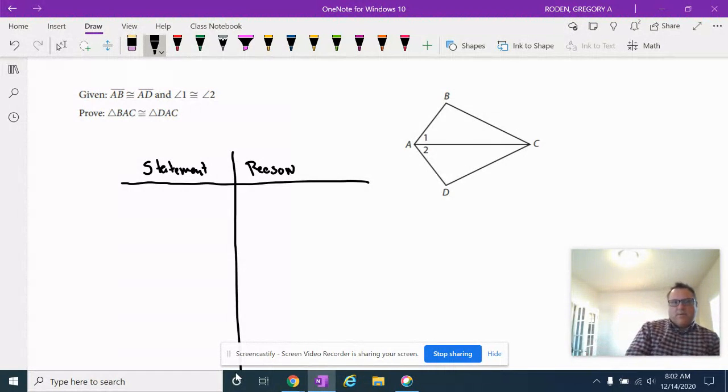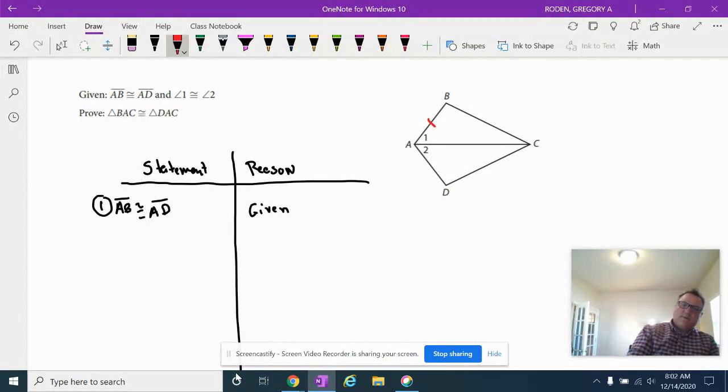Hey, welcome back. Okay, we want to prove that these two triangles are congruent. We'll start with our given. We'll say that AB is congruent to AD, and the reason is that that is given. That's a given statement. Let's mark our picture so we know that AB is congruent to AD. There's the first thing we have. Awesome. And statement 2, we know that angle 1 is congruent to angle 2.